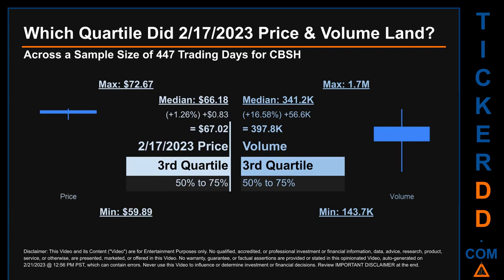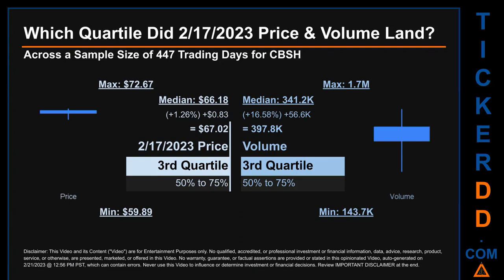Which quartile did February 17, 2023 price and volume land? Across a sample size of 447 trading days, the maximum end of day price for CBSH was $72.67 while the minimum was $59.89.